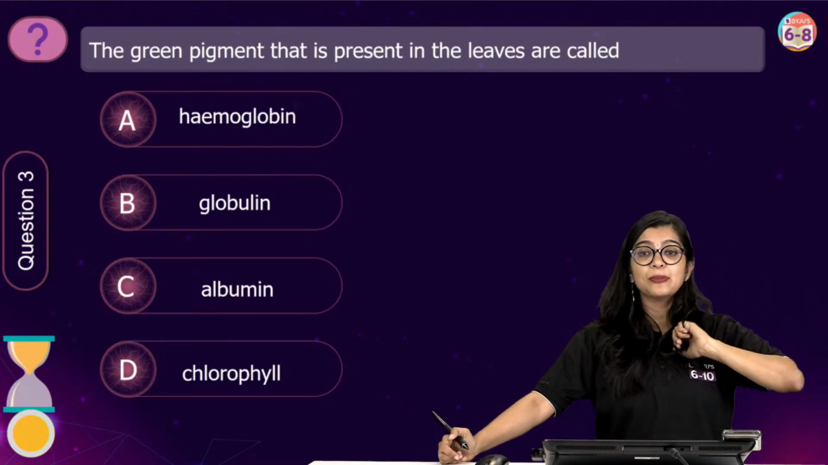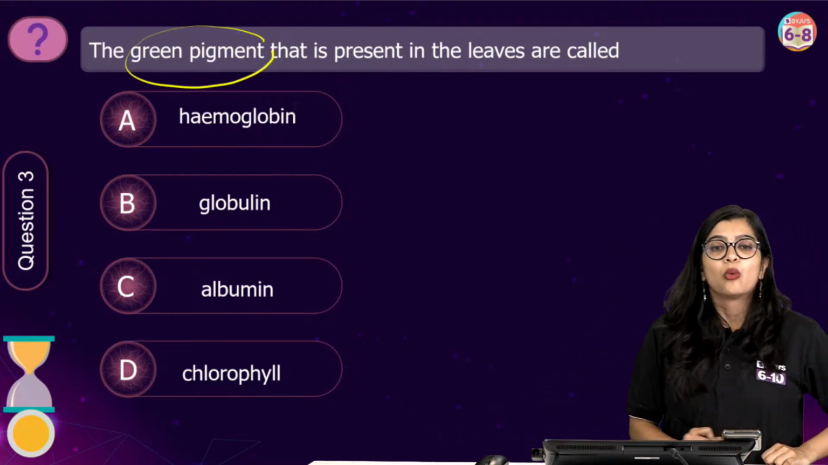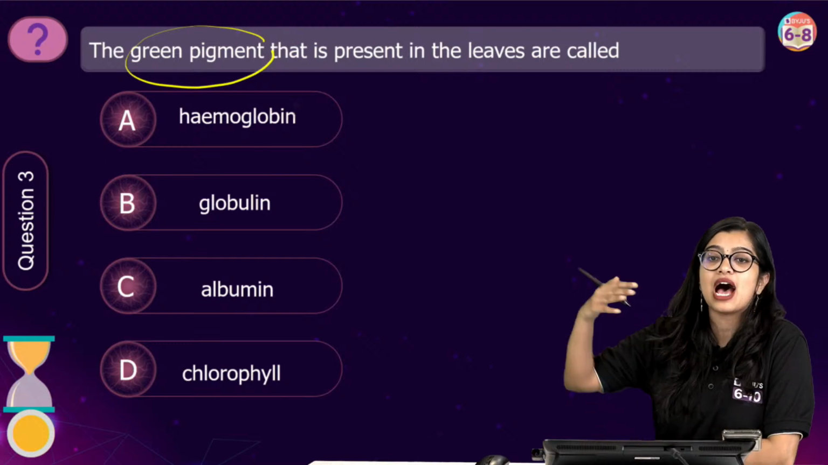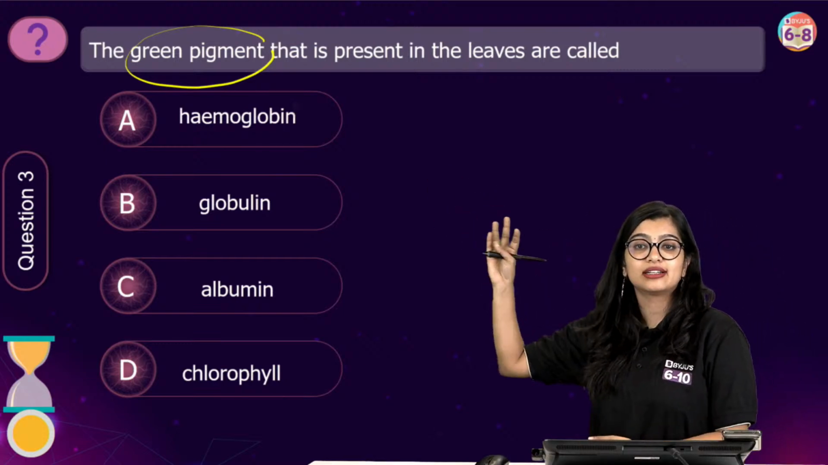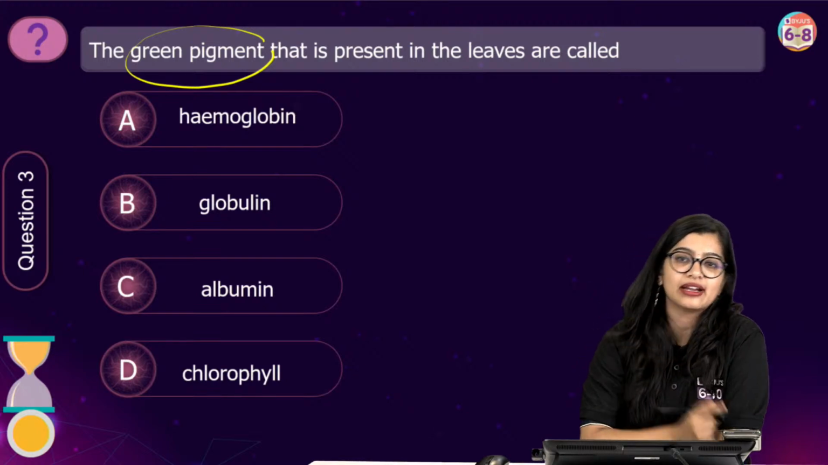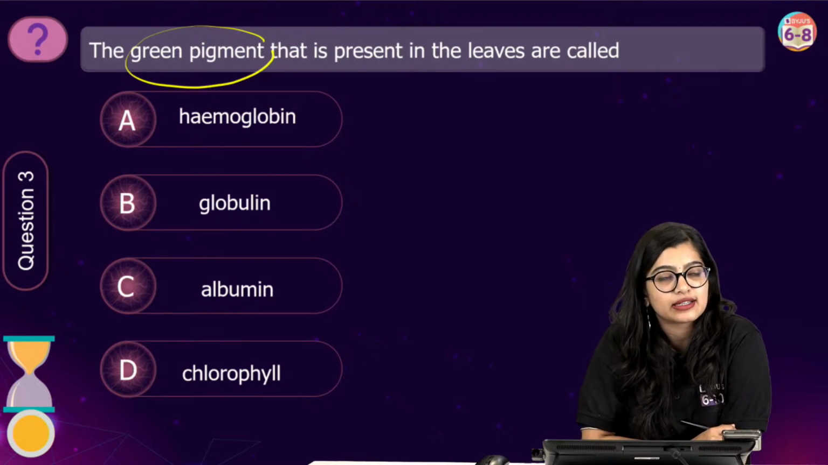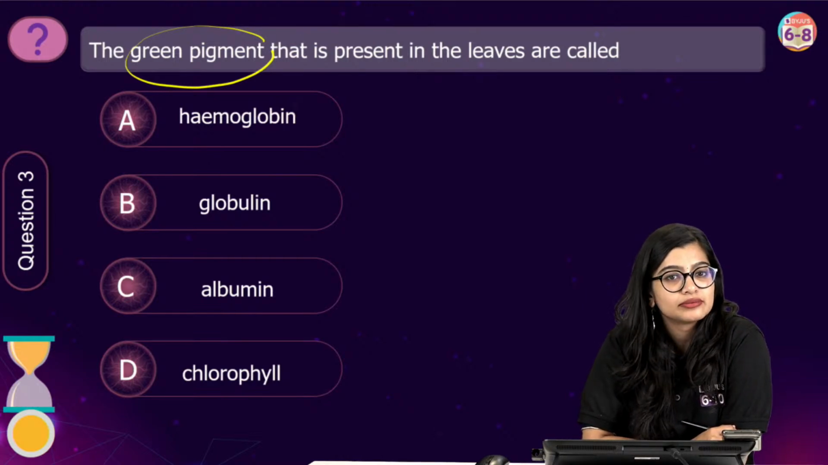So now, of course, the polls are live, students. We are talking about the green pigment. Why do we say that plants are green, right? What gives that green color? What is sodium carbonate? Arey, Kriti ma'am was just here. You should have asked her, but sodium carbonate is basically a salt, right? It's a salt.